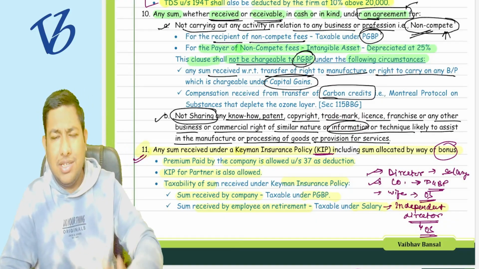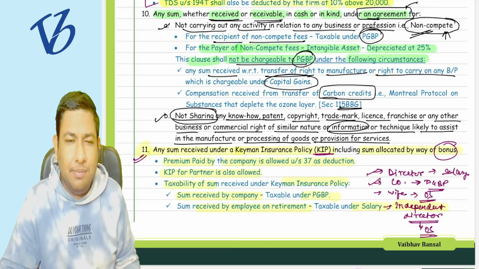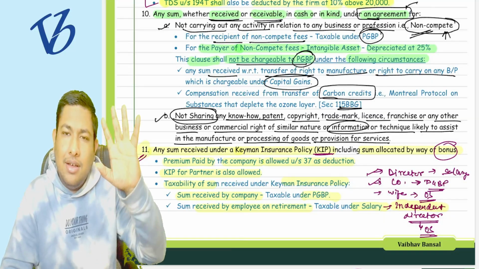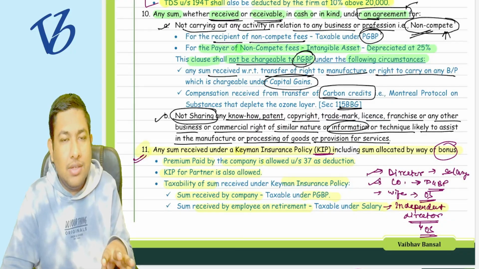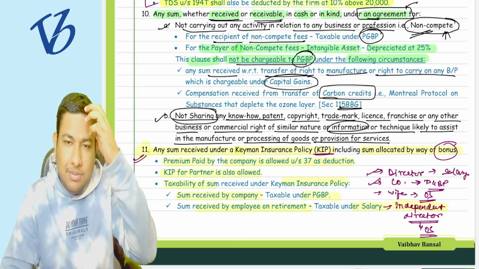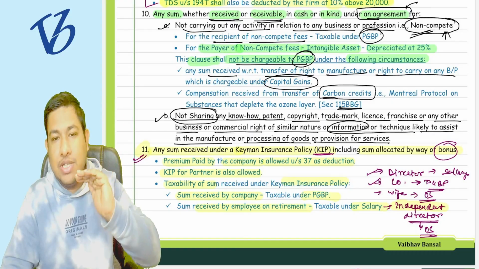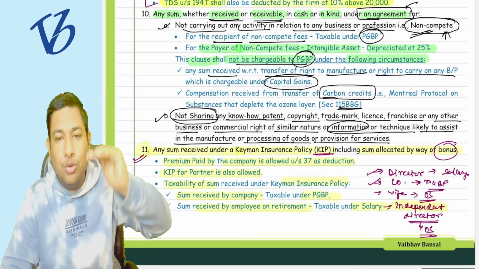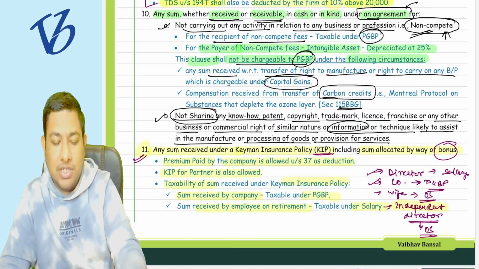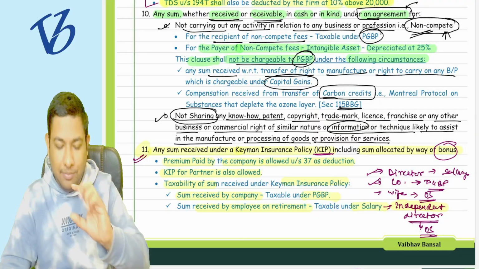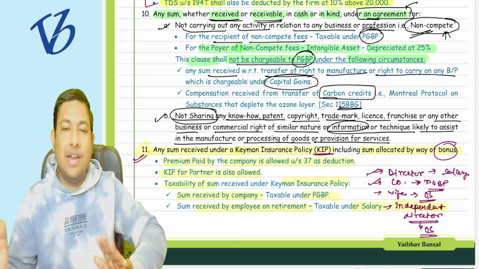Carbon credits, we'll understand under section 115BBG. Okay, what is a carbon credit? It just means like an import entitlement license, that you are entitled to import this much amount of a particular item. In the same way, carbon credits are like you can emit this percentage of carbon into nature, not more than that. There is a quantity which is given to you, if you are a business like that, so there are credits given to you. Please do not emit more than this amount of carbon into nature, to fight global warming. So this is what carbon credit says.